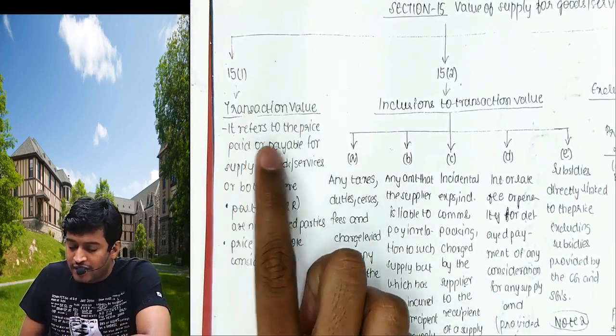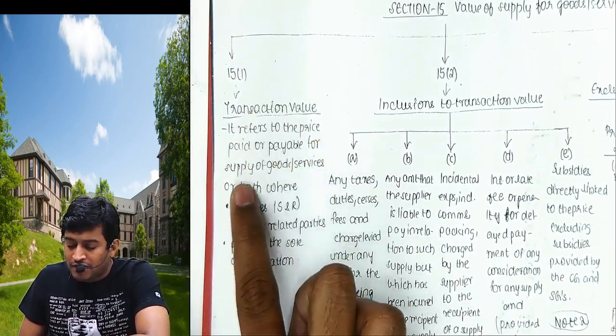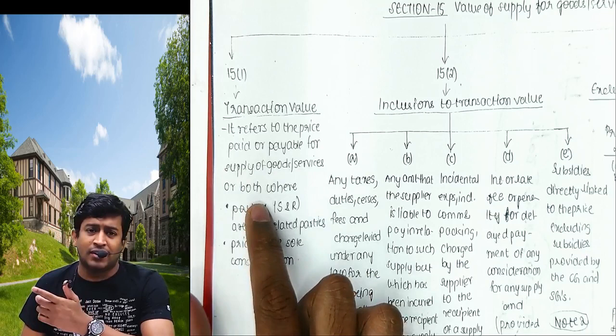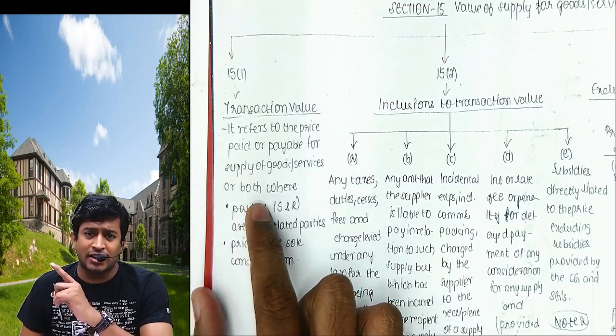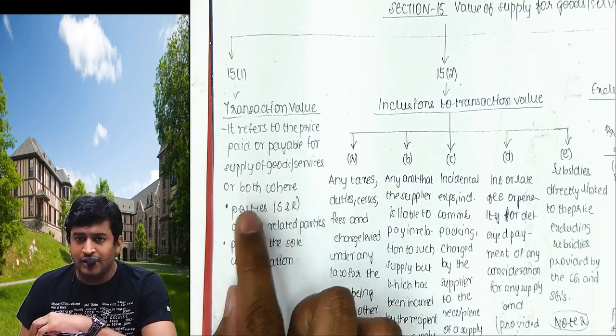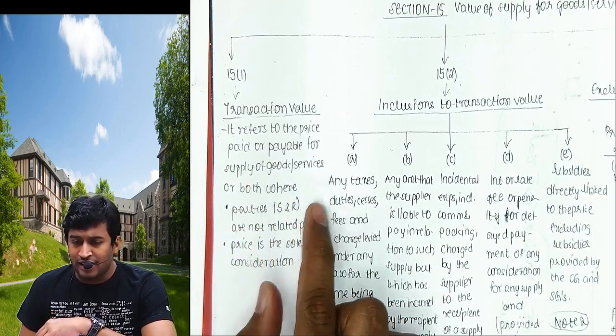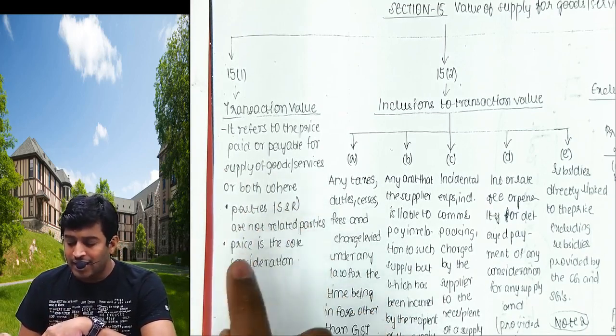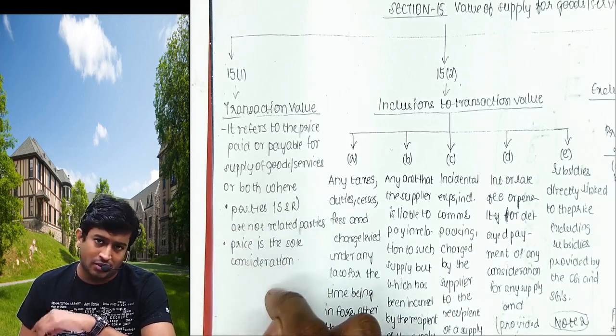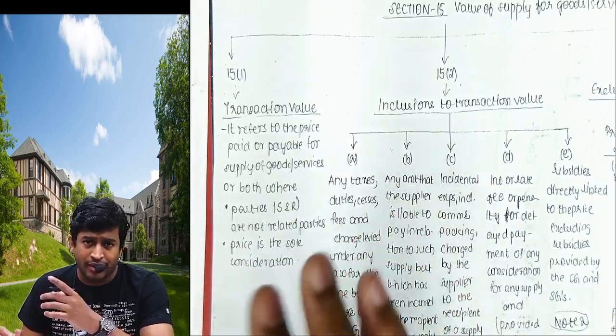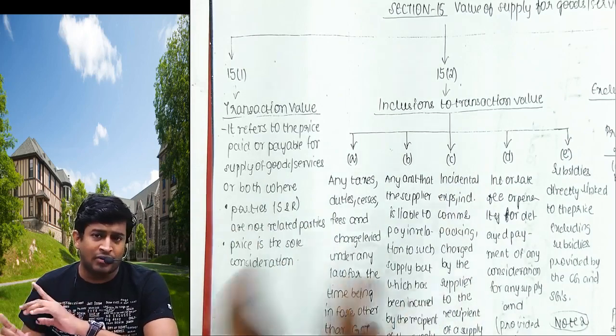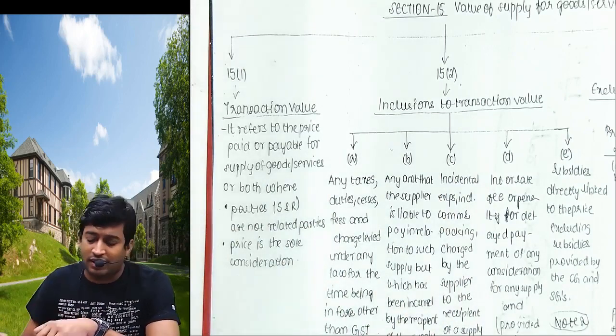Transaction value refers to the price paid or payable for the supply of goods or services or both. It means whatever the supplier is charging in the bill for that product or services is called transaction value, where the parties, supplier and recipient, are not related and price is the sole consideration. You are entering the transaction only to earn income and the parties shall not be related. What if they are related? That will be covered at final level.